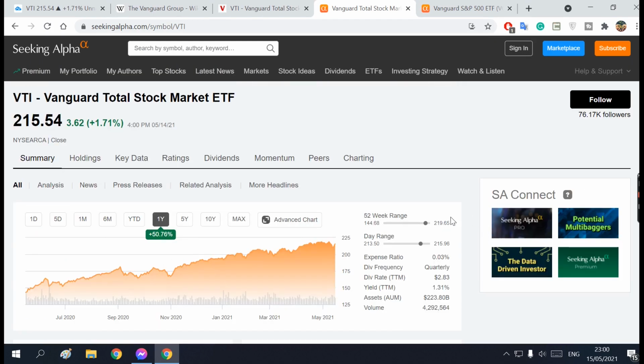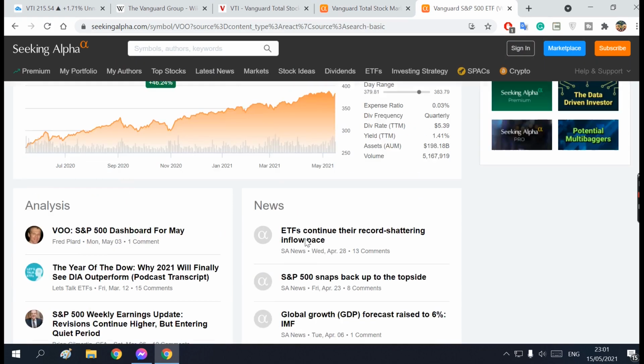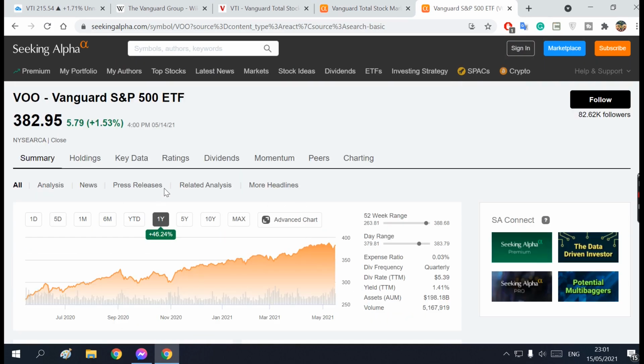So this is the performance. As we said, it gains 50% from the last year. VOO only gains 46%, which is less by almost 3.6%. It's not a big difference, but still it counts in the long term.